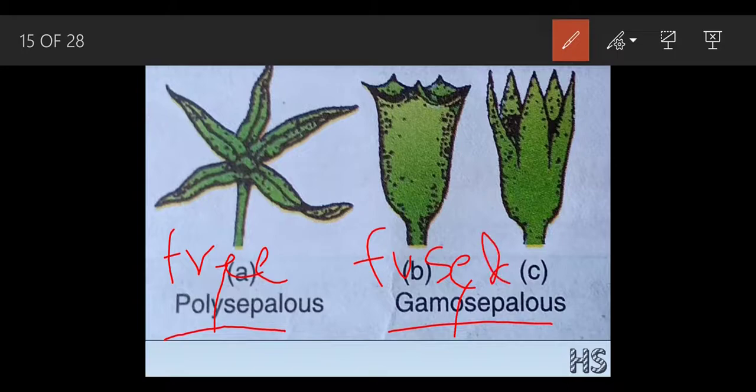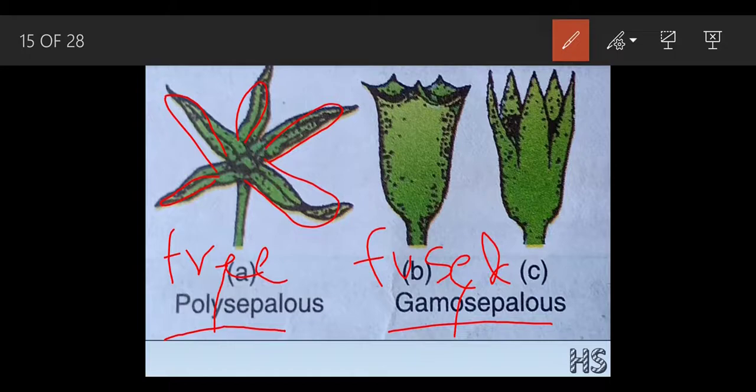See, sepals, I already said that sepals are green in color. If you could see, this is polysepalous. Why is it polysepalous? Because it is easy for me to remove this one part, second part, third part, fourth part, fifth part. And I already said that the calyx are 5 in number.